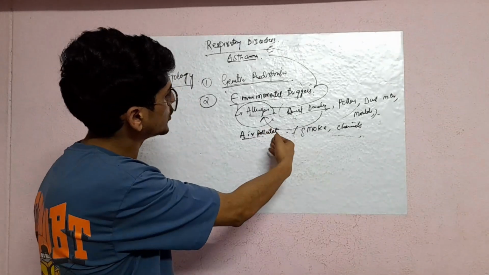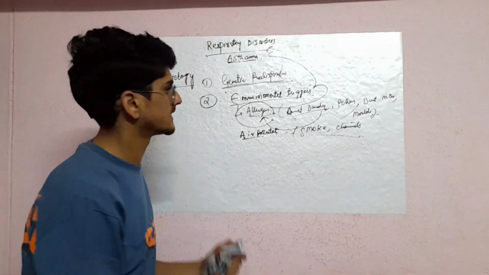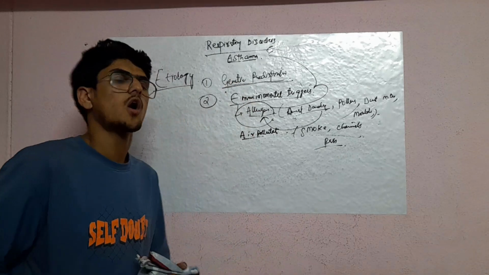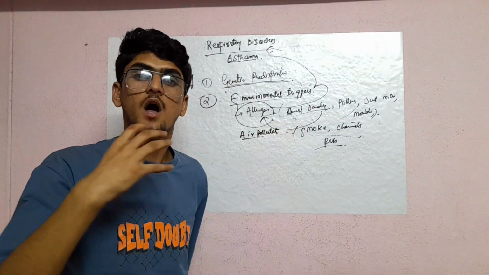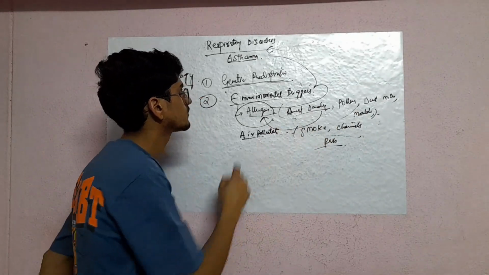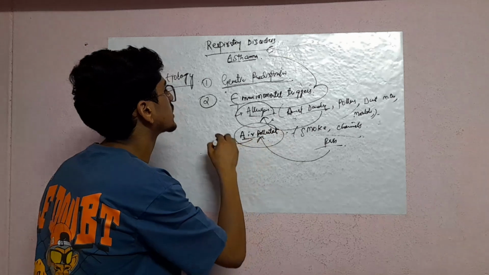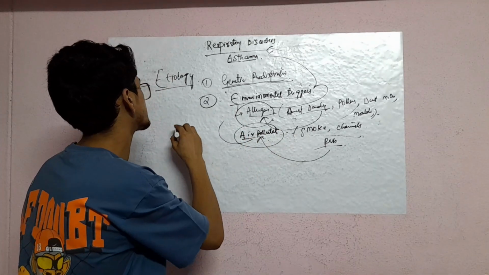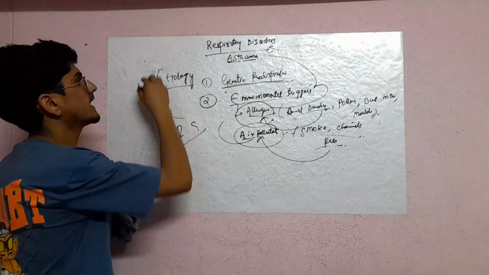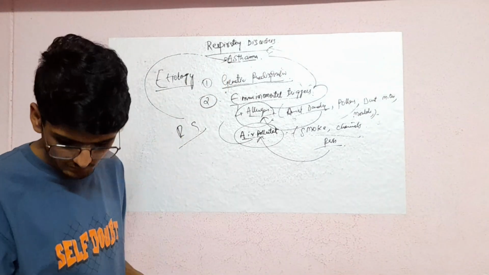So when these air pollutants like smoke, chemicals, pesticides, or any other things which are harmful for our body are present in the air and pollute that air, we respire that air through our respiratory system. When it enters the respiratory system in a larger quantity, it leads to asthma. So that can be another reason for asthma. So this is the second reason.